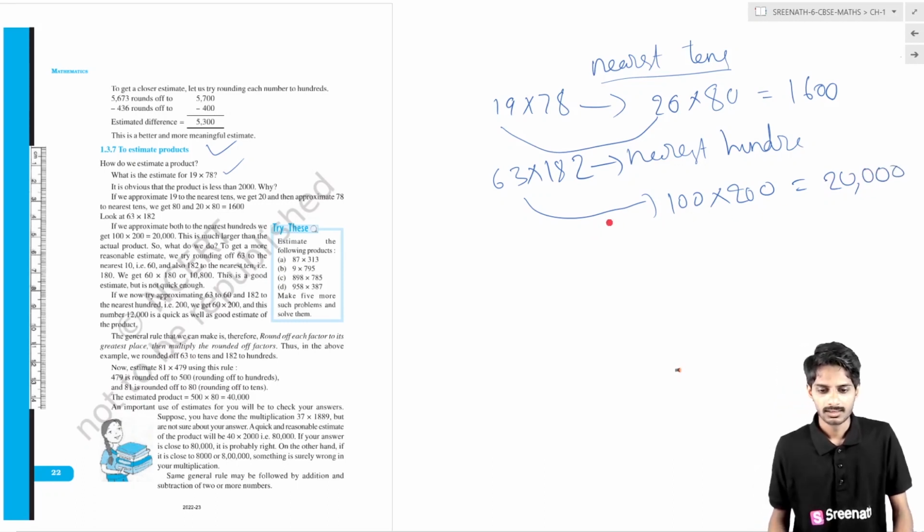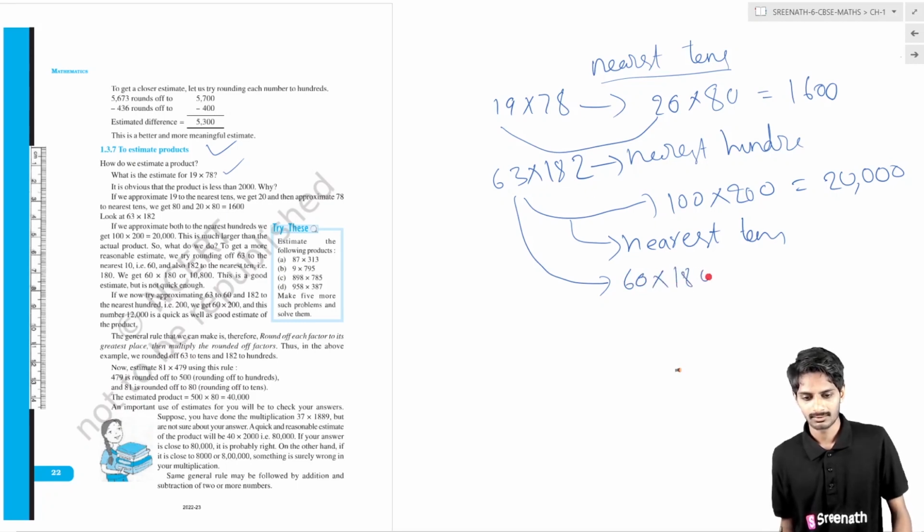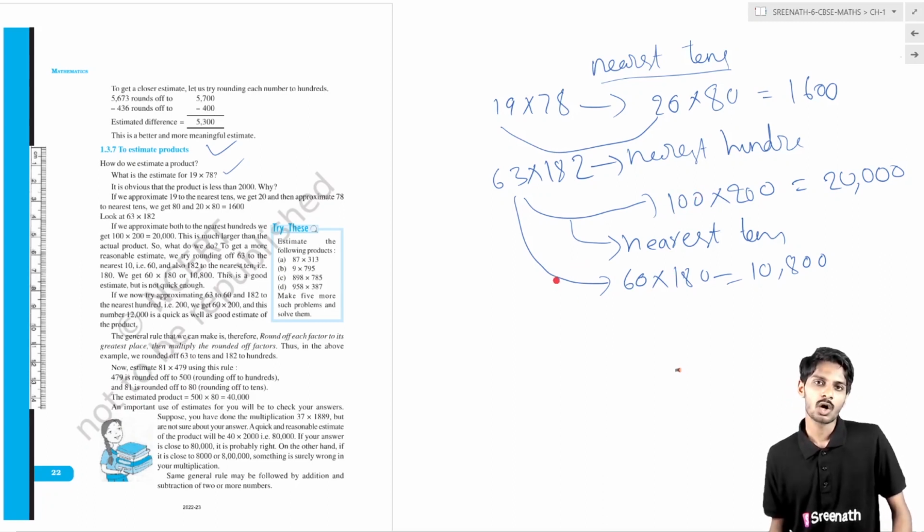Okay, another way we can do in this situation is we can round off to nearest tens. That is 60 into 180. So we get 10,800. So which way do you have to follow? You have to follow the way which gives the closest value to the real value.